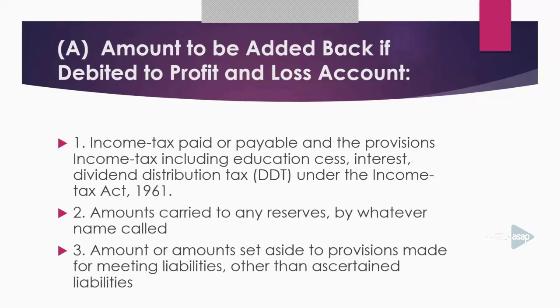First of all, you have to add income tax paid or payable and the provision for income tax, including education cess, interest, and dividend distribution tax, DDT, under the Income Tax Act.